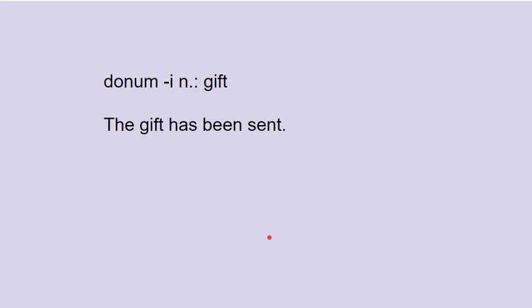Now the gift has been sent. The word for gift is donum, doni, neuter. So we want donum in the nominative singular as the subject, has been sent, perfect passive indicative of mitto, mittere, misi, missus. We want that to be neuter. We want it to be singular. We want it to be third person singular perfect passive indicative. Pause now if you want to work it out. It's donum missum est.